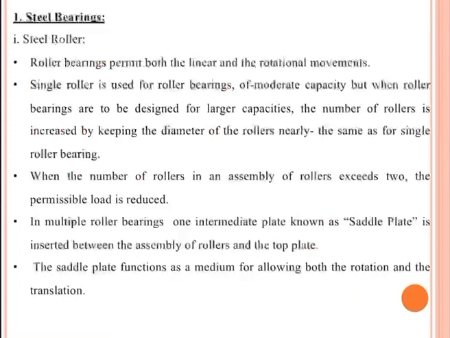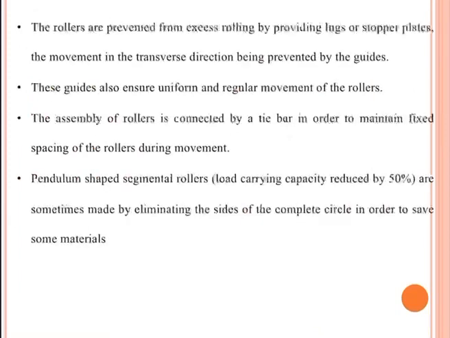In the case of multiple roller bearings, an intermediate plate known as a saddle plate is inserted between the assembly of rollers and the top plate. The saddle plate functions as a medium for allowing both rotation and translation. The rollers are prevented from excess rolling by providing lugs or stopper plates, the movement in the transverse direction being prevented by the guides. These guides also ensure uniform and regular movement of the rollers.